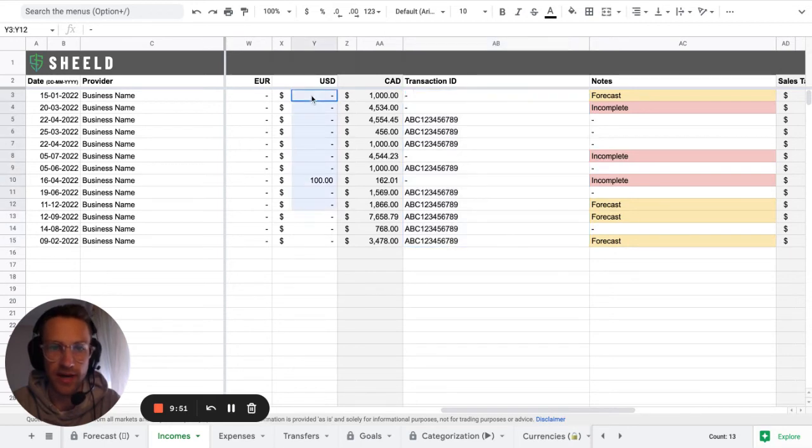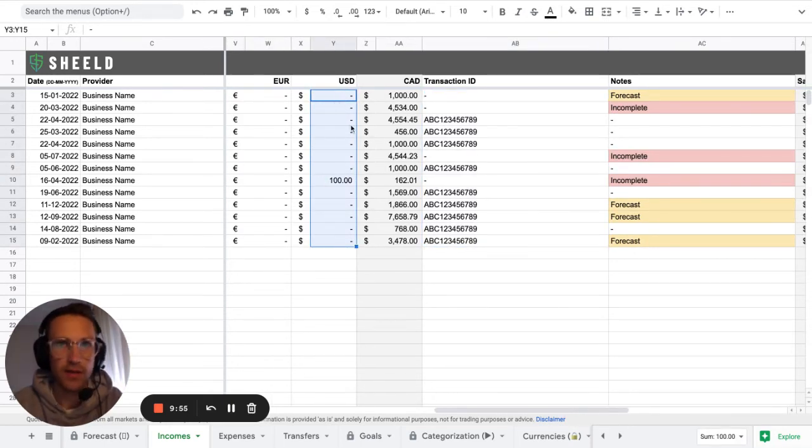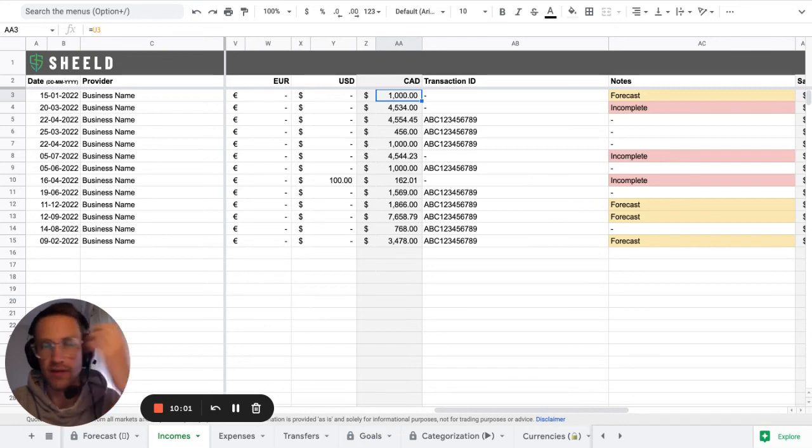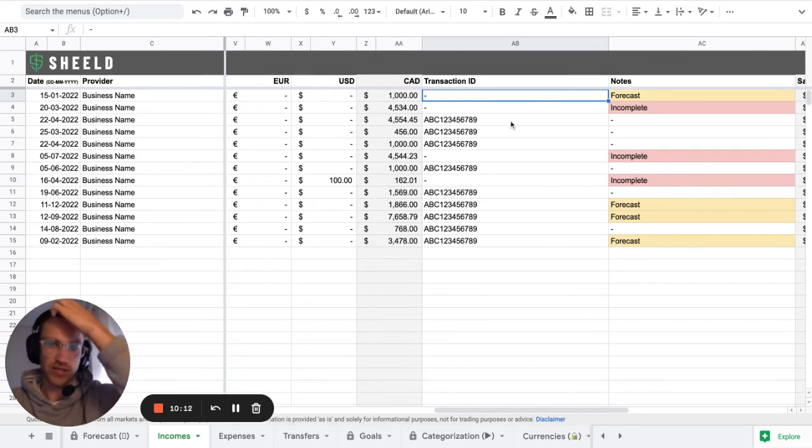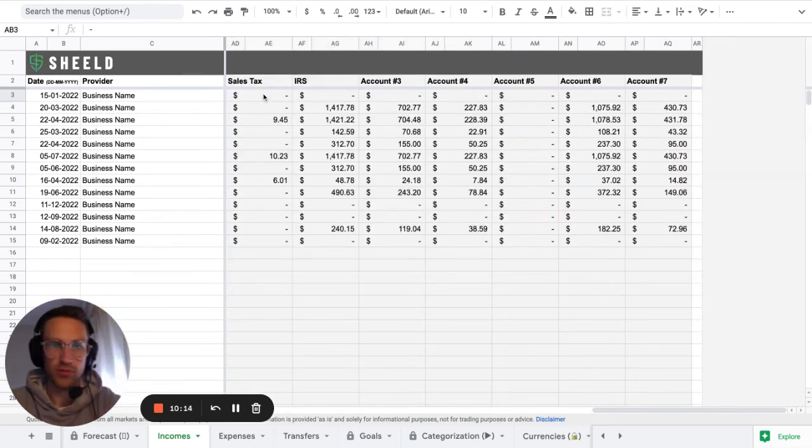The amount here needs to be entered as, let's say you paid $100 USD, then you want to enter here 125, for example, and you want to make sure you keep track of the amount that you paid and the amount that you got charged in your bank account. And then transaction ID, notes, the amounts reported, and the amounts allocated for each bank account.